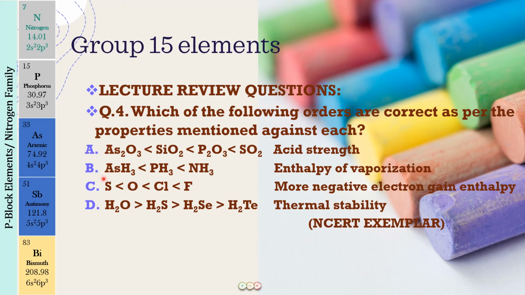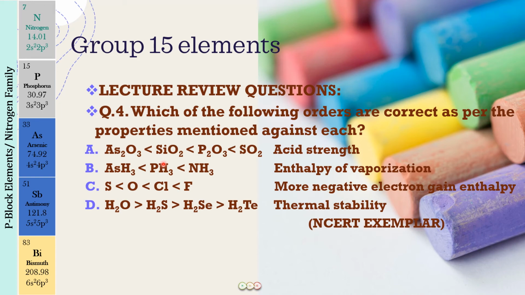Then we move on to arsenic hydride, phosphine and ammonia, and you have to tell the enthalpy of vaporization. This is the amount of heat that will be required to convert a liquid into vapors. So essentially we are talking about the boiling point trends over here. What do you remember from the last lecture related to the boiling points of the group 15 hydrides?